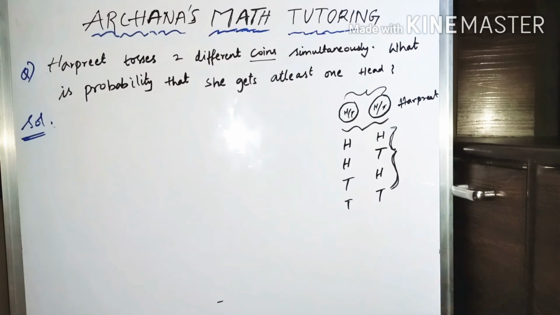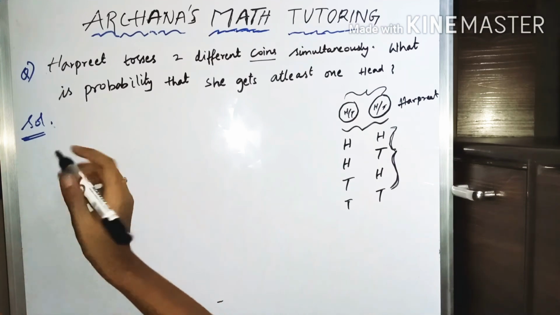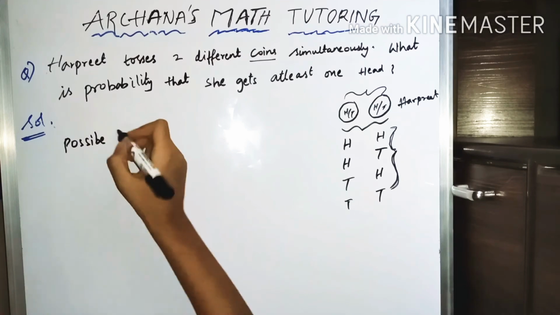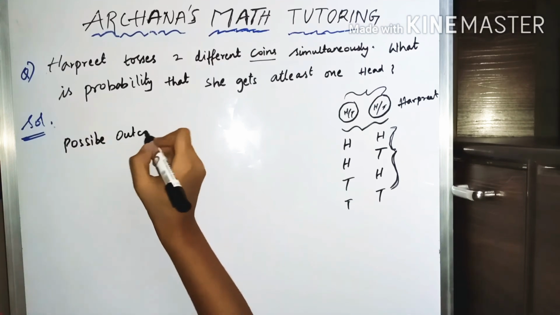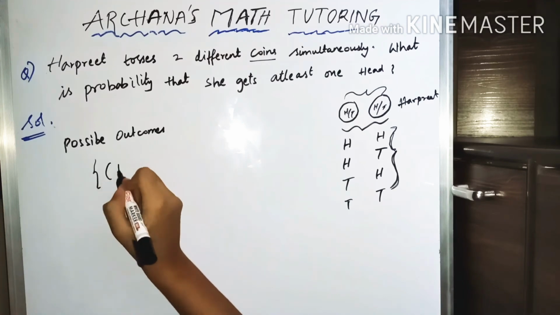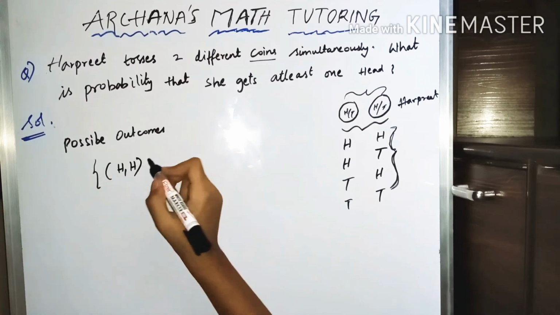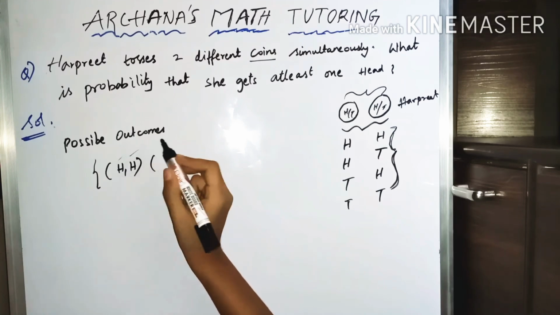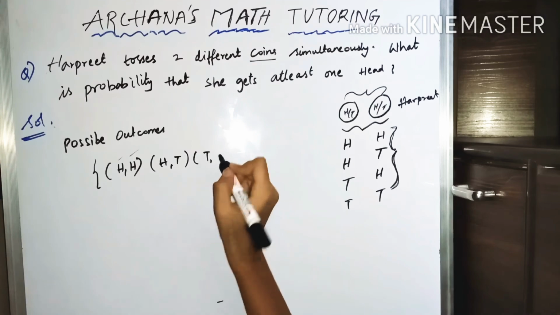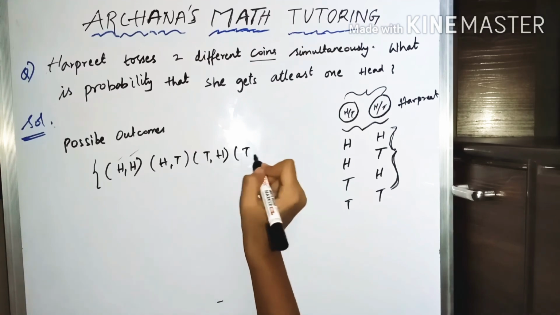So now we will write the possible outcomes. These are the possible outcomes. You can either get a head and head. That is, this is from the first coin, this is from the second coin. Head and tail, tail and head, tail and tail.